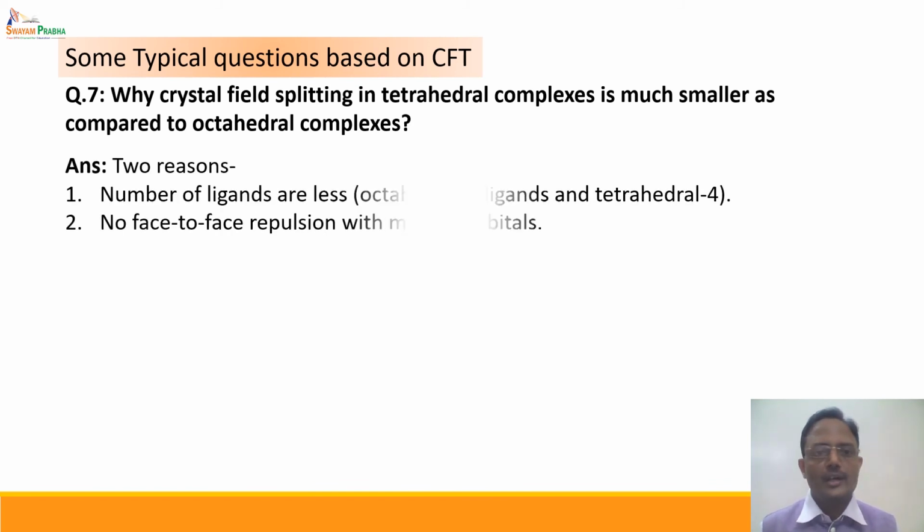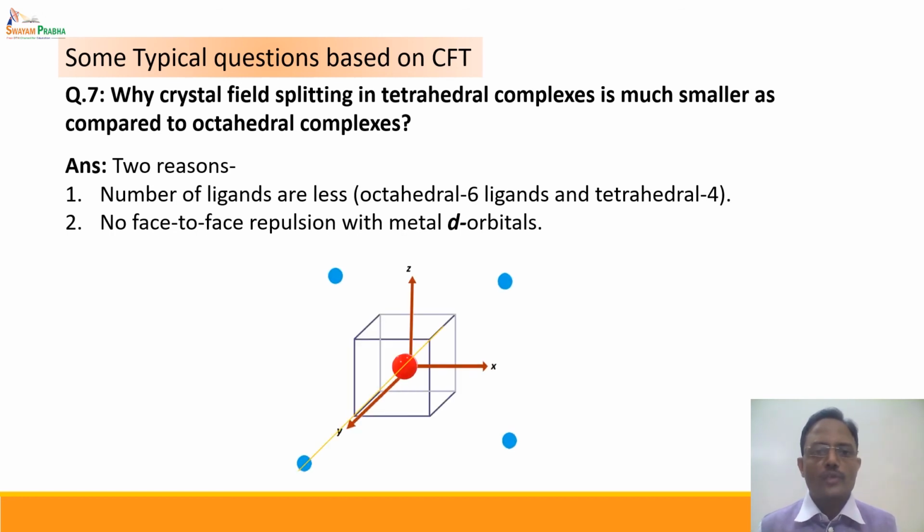One more question: why is crystal field splitting in tetrahedral complexes much smaller as compared to octahedral complexes? We have already discussed this when dealing with crystal field splitting in tetrahedral complexes. We know that the number of ligands is less, and also there is no face-to-face repulsion between the metal d orbitals and the incoming ligands, because the ligands are approaching in between the three axes, whereas the lobes of the t2 set of orbitals lie in between the axes.